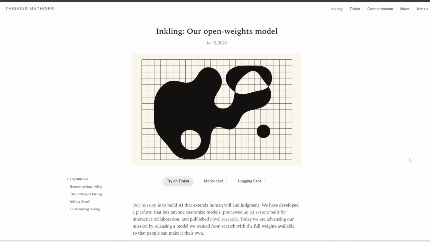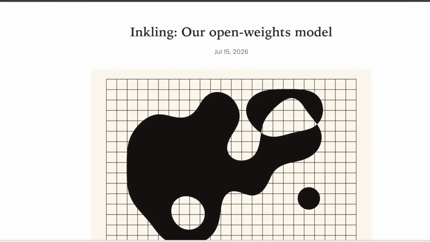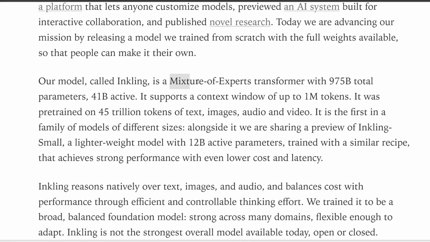Also this week, Thinking Machines dropped a massive open source model called Inkling. First of all, if you're not familiar with Thinking Machines, this is founded by previous OpenAI CTO Mira Murati. They've been building in stealth for the past few months, but finally they released this new open weights model called Inkling.